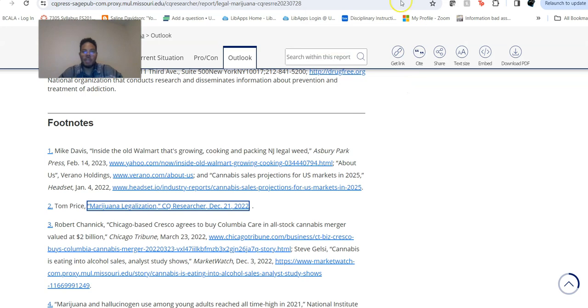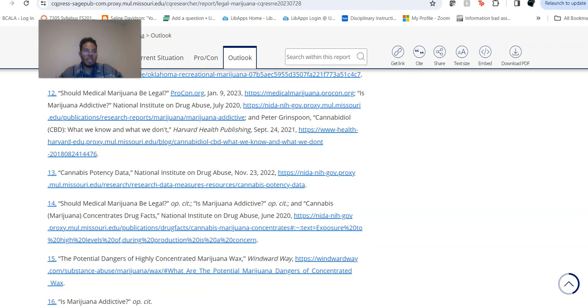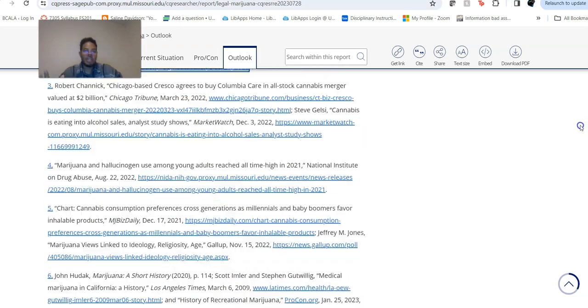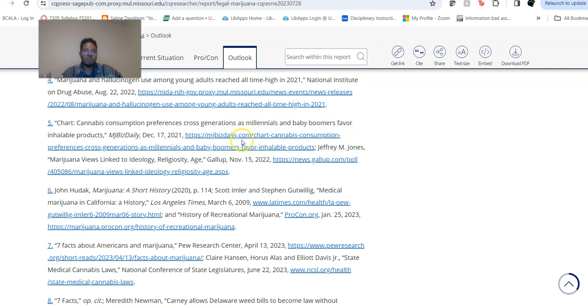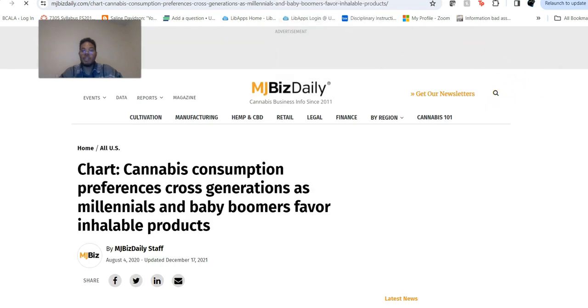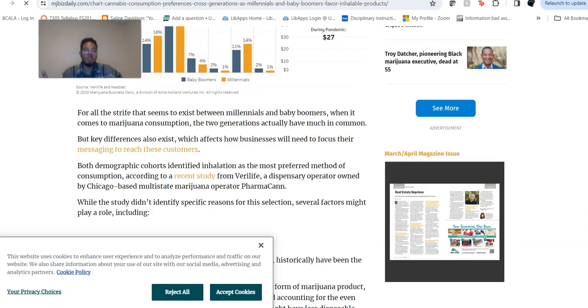I'm not going to wait for that to load because who knows how long that's going to take. But what I am going to do is allow it to load. It doesn't actually appear to be loading, but let me try another one. I basically want to convey to y'all that, okay, this one's better. This one actually is loading. So you can get right to that other information very quickly.